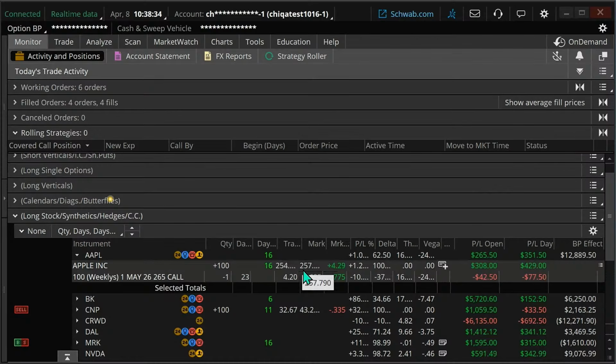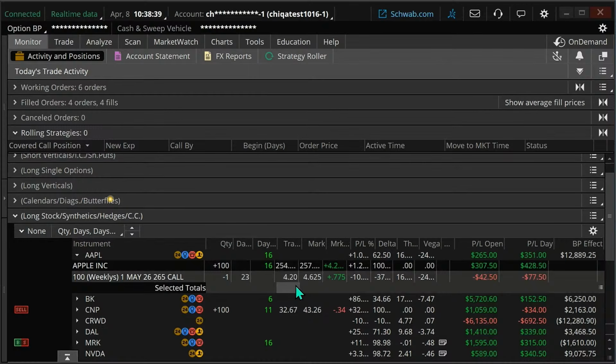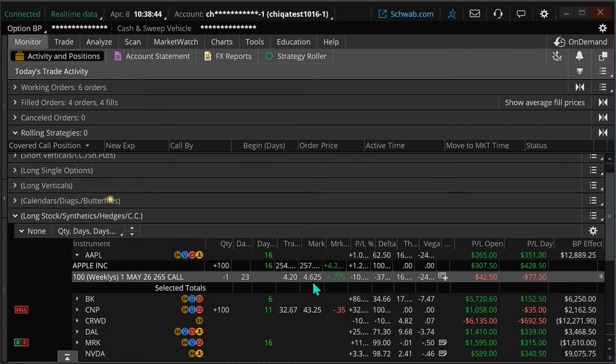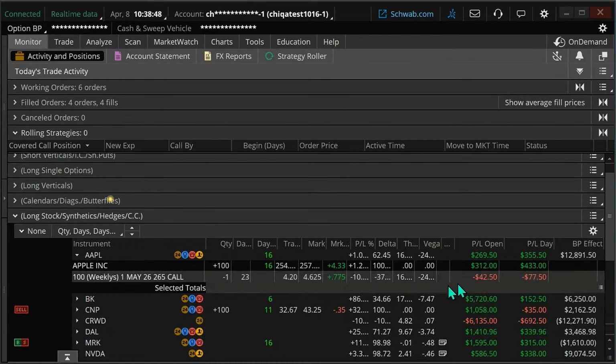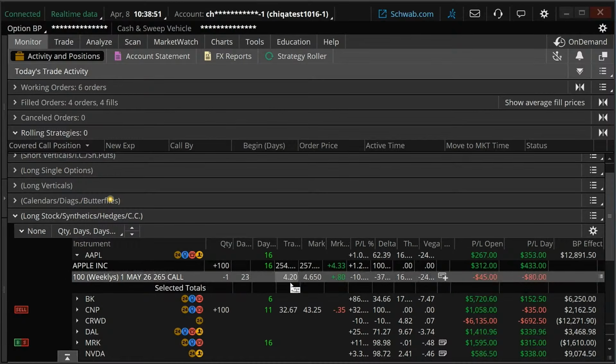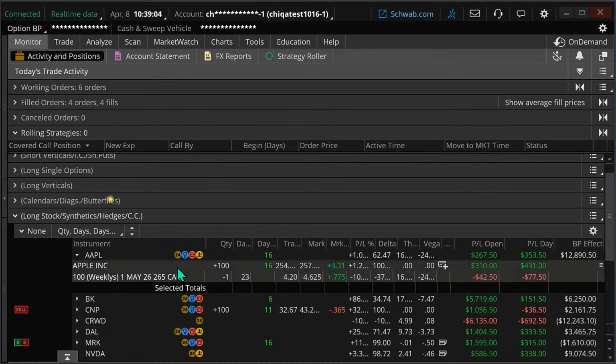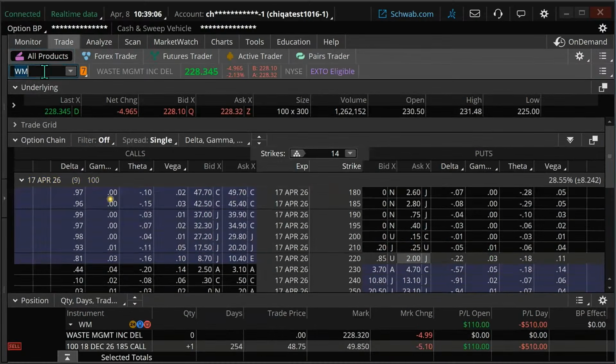Right now, we're doing fairly well on this. We've made money. However, the call's not doing great. That means the stock's probably gone up a little bit. We sold this call for 420. We could buy it back now for a small loss. But I'm a little worried that we're going to cap our upside, especially with earnings coming out. It's a 265 call.